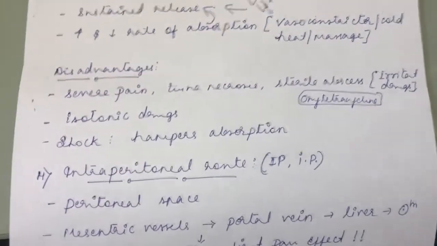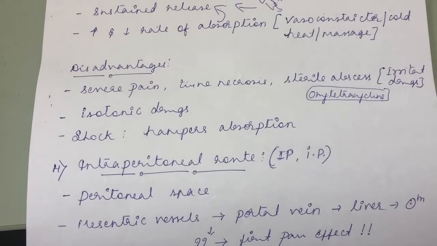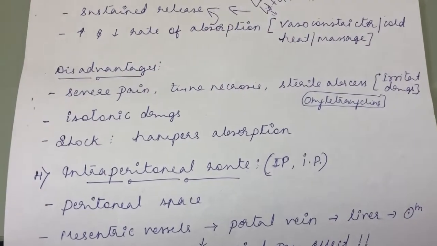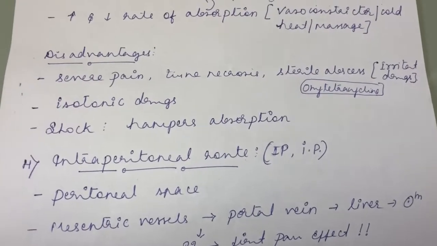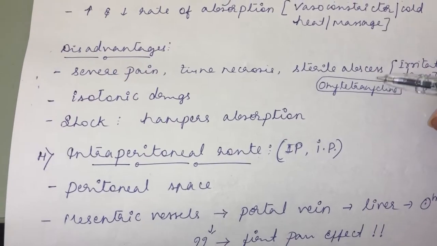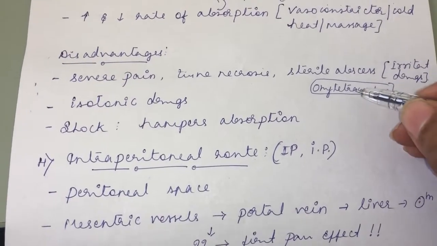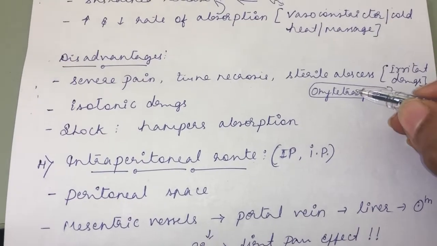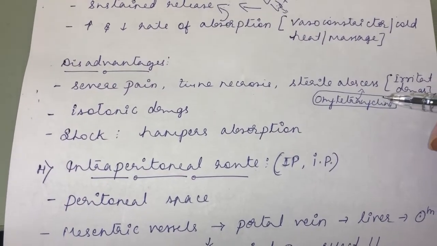A disadvantage of the subcutaneous route is that it might cause severe pain, tissue necrosis and sterile abscess if you give irritant drugs through the subcutaneous route. What do you mean by sterile abscess? If you are giving oxytetracycline, which is a fairly irritant drug, through the subcutaneous route, oxytetracycline is an antibiotic, so it will clear the pathogen present at the subcutaneous area.